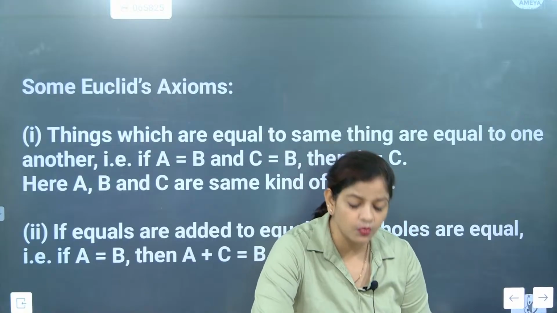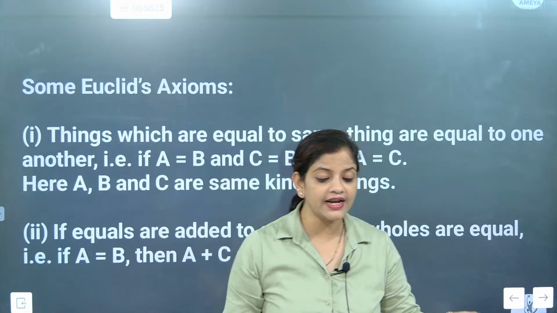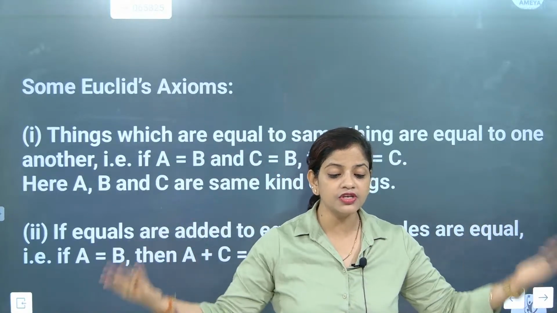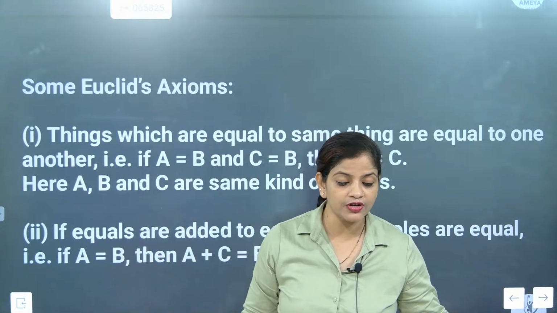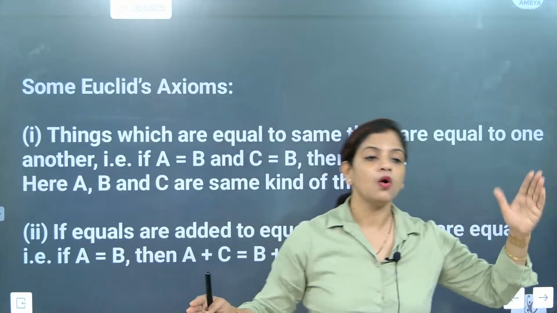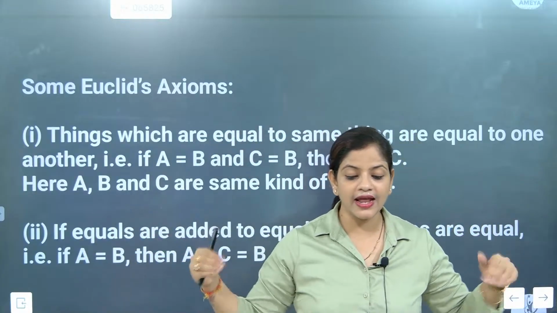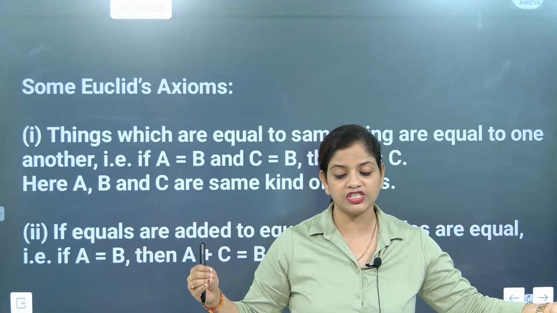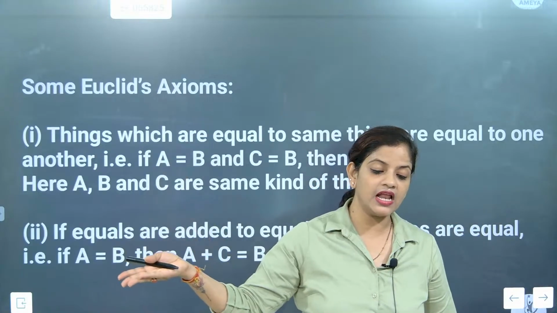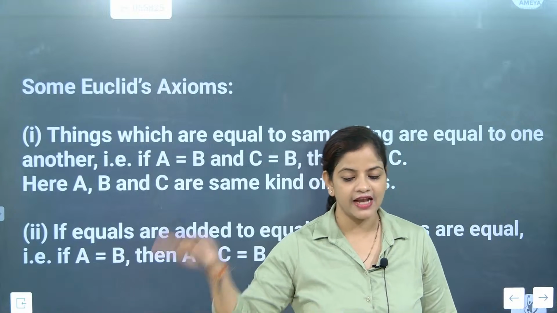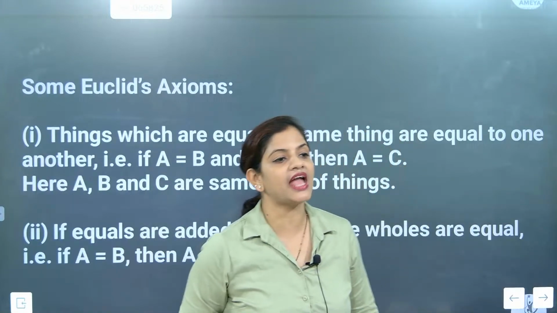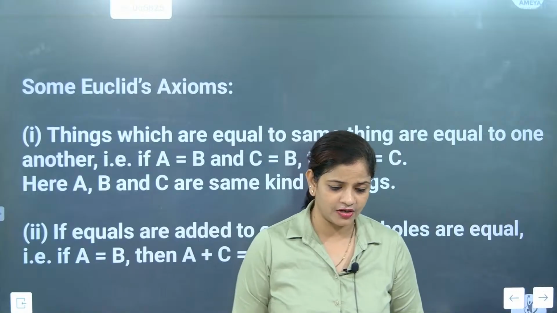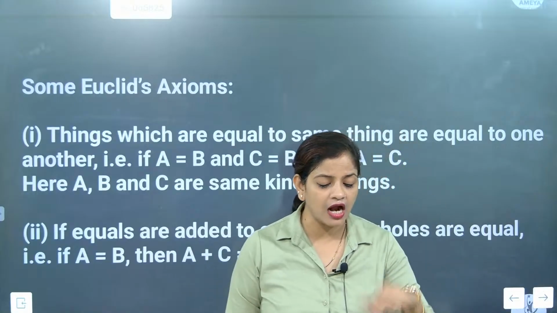But beta, in that 1 kg, if on both sides I add half a kg again, what is the new quantity on both sides? Can you tell me? Now, how much is it coming? 1.5 kg. So now it is not 1 kg, it is 1.5 kg banana on one side and 1.5 kg banana on the other side. Absolutely correct, child. It is coming out the same. And that is what, beta, we can't prove it actually. So axioms can't be proven.